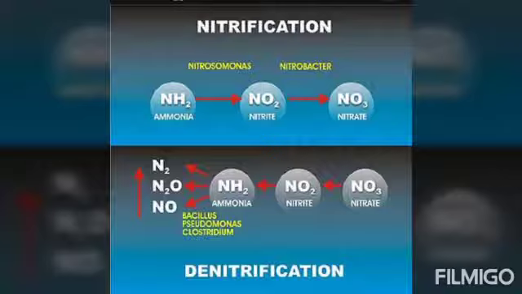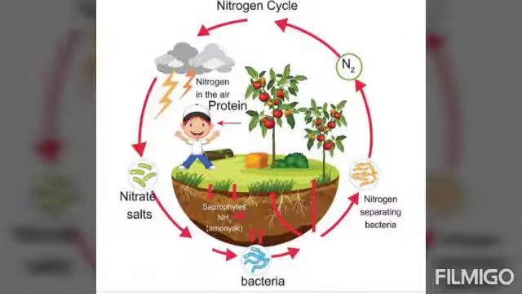These are broken down into what? Nitrogen, and that nitrogen gas goes back into the atmosphere. So this is called denitrification. Nitrogenous compounds like nitrite and nitrate are broken down by the bacteria into nitrogen gas, and this nitrogen gas is released